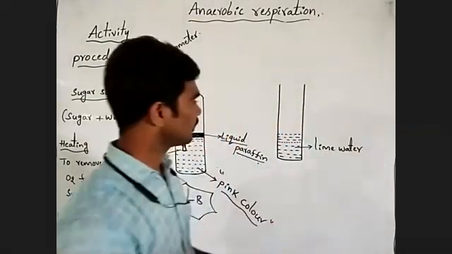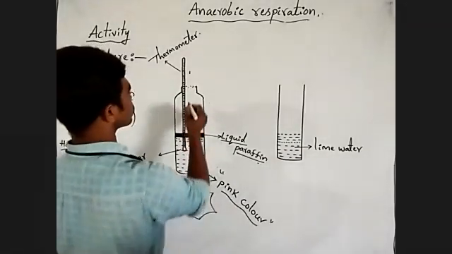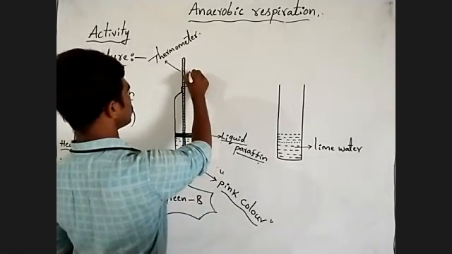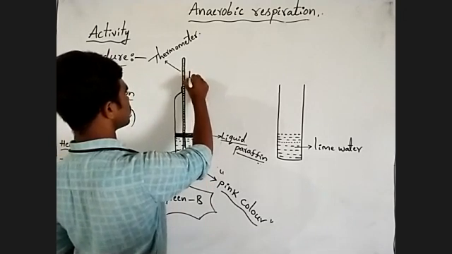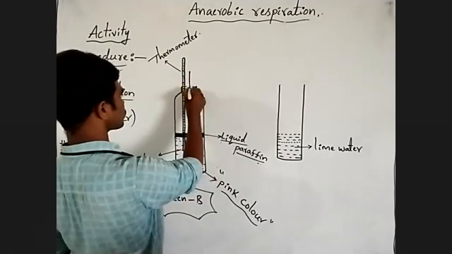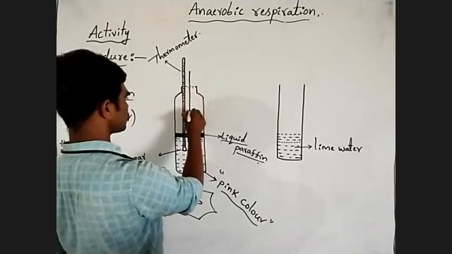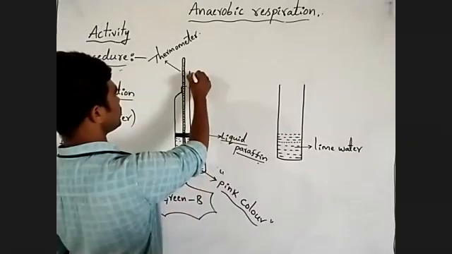What? Lime water. Next you have to take the connecting or delivery tube. Then you have to arrange the delivery tube.